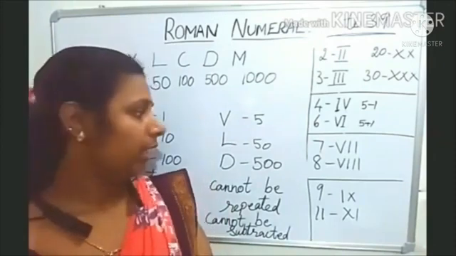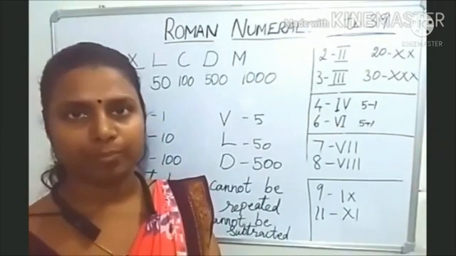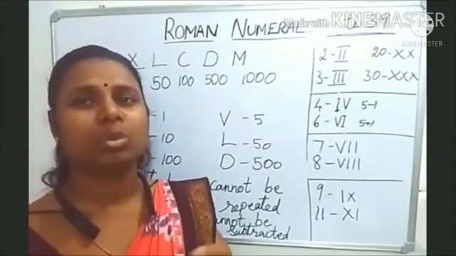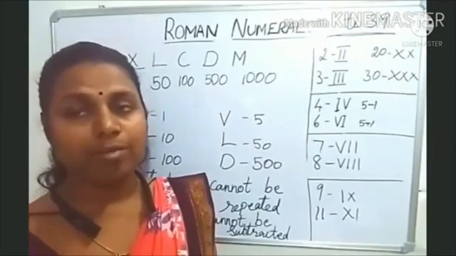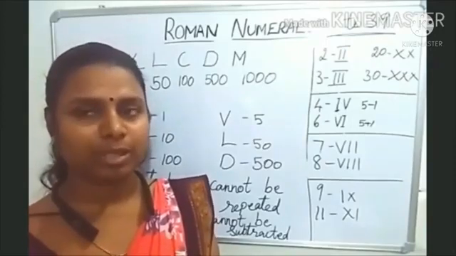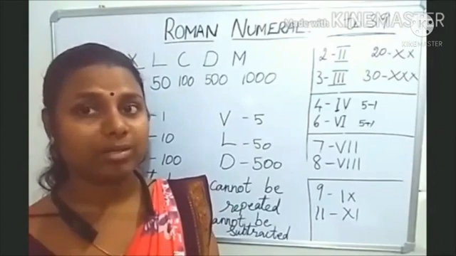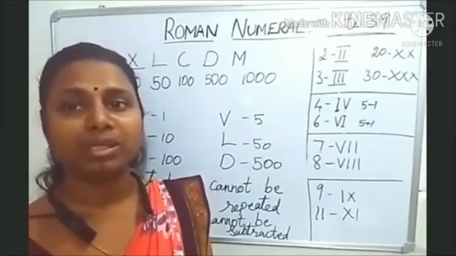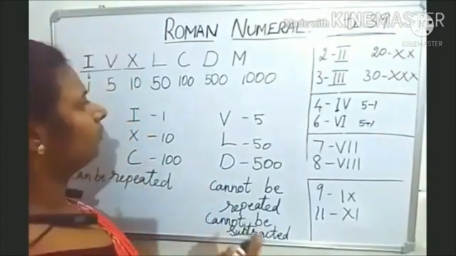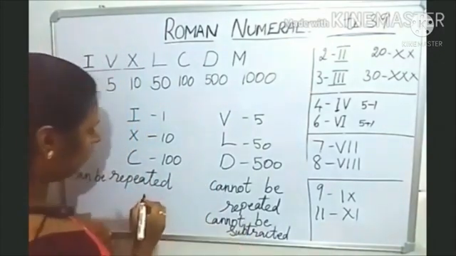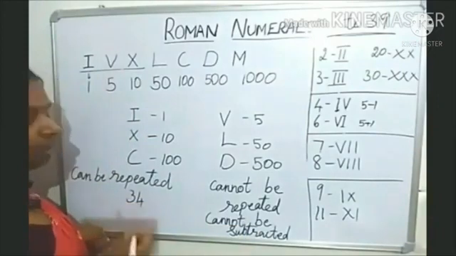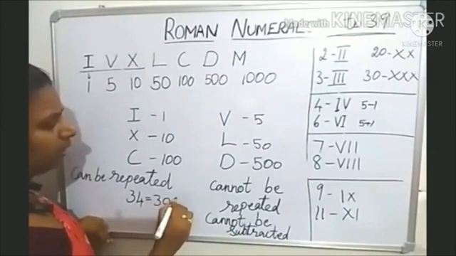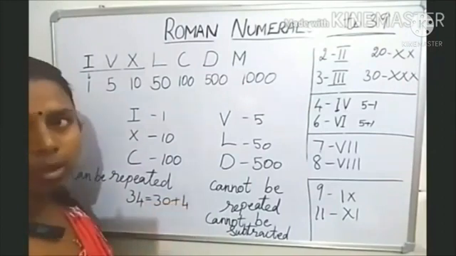Now the fourth rule. If you are writing any big number, that is 2 digit, 3 digit, any number, for an easy method, first you have to write it in the expanded form. Then it will be easy for you to write. For example, if I am writing 34, first let me write it in the expanded form: 30 plus 4, that is the long form.